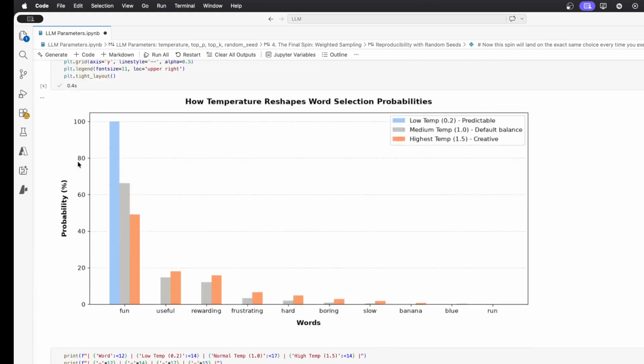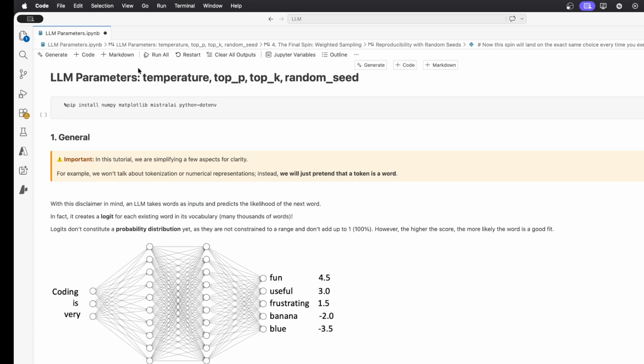And that's everything you need to know at a high level when you're working with your LLM client and you want to tinker with some of the parameters like temperature, top P, yes, top K, which is often not exposed, and the random seed. This is how you can have different trials and see what fits best to your use case.